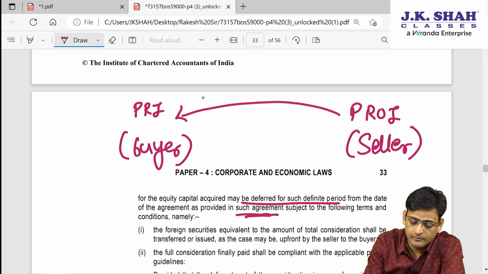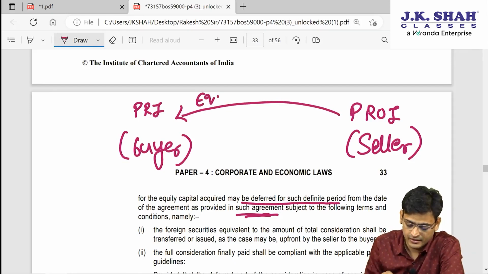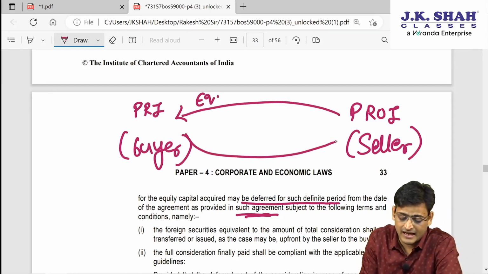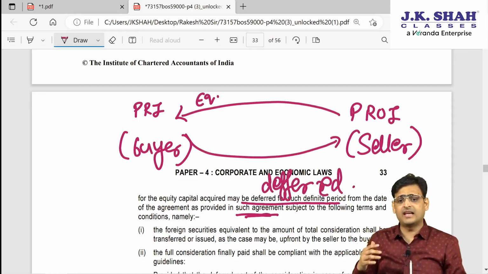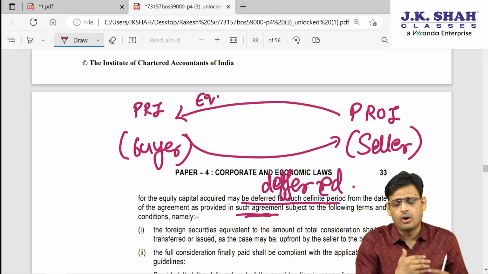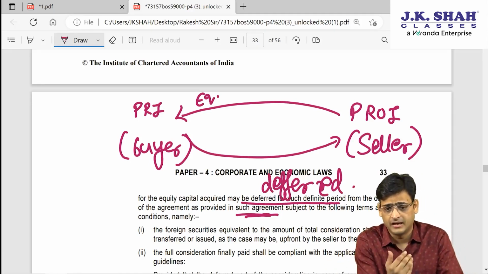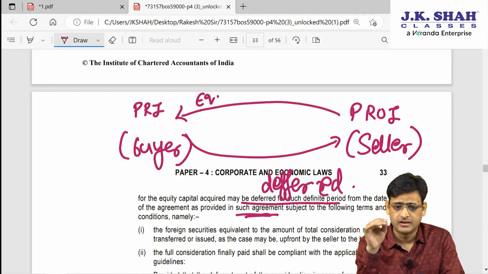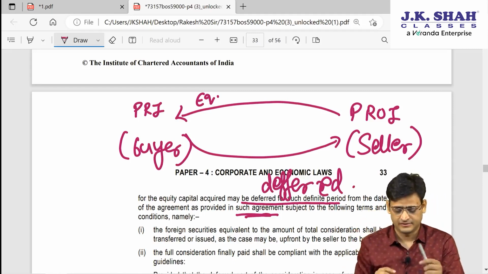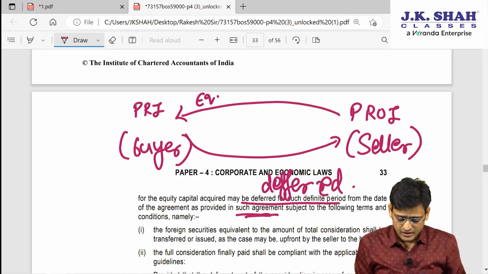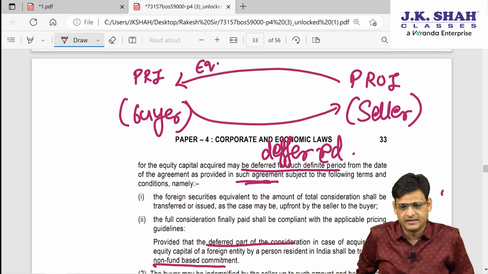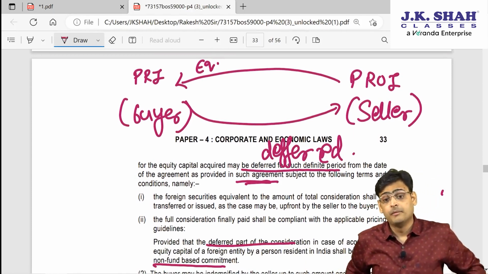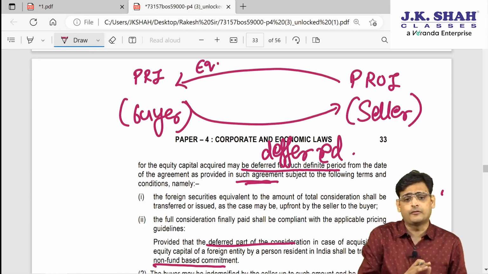So when they are giving equity, the entire payment is not made at once, the payment is deferred. When PRI is buying equity from PROI or PROI is buying equity from PRI, but the entire amount is not paid at once, the amount is paid in tranches. In the case of foreign securities, the payment can be made in tranches, it is permitted, that's not an issue. But in that situation you have to fulfill some conditions.